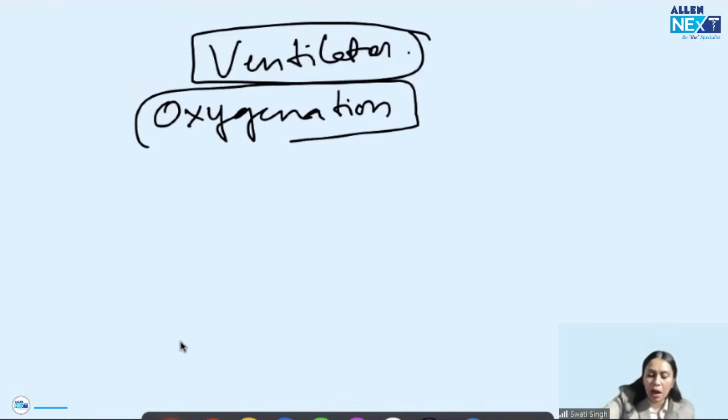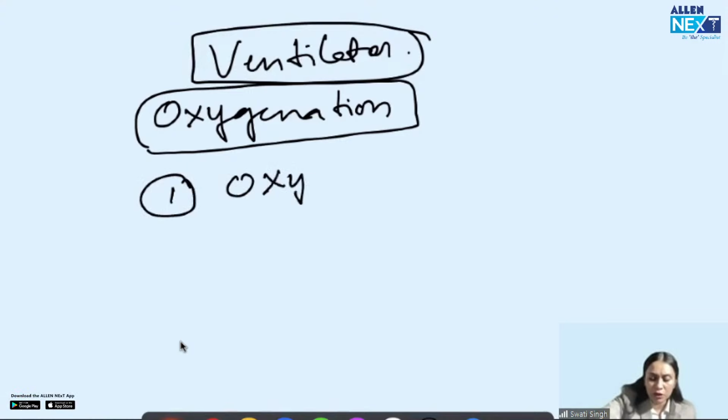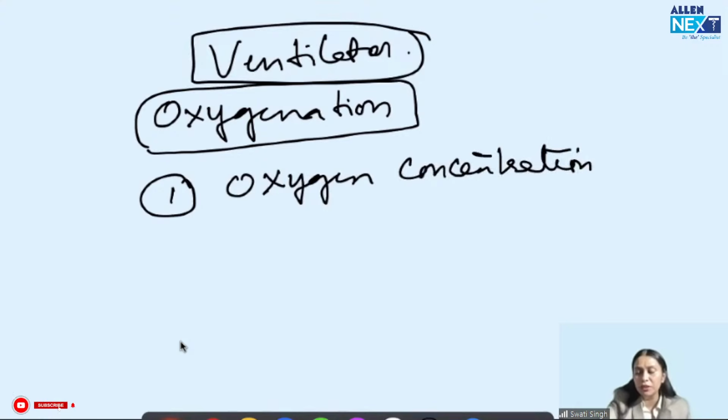So I have to make the oxygenation normal. How do I make the oxygenation normal? Now, there are 2 ways of improving oxygenation of any patient. The first is by increasing the oxygen concentration. See guys, we are breathing room air, only 21% oxygen.